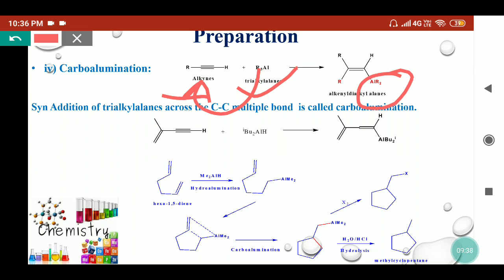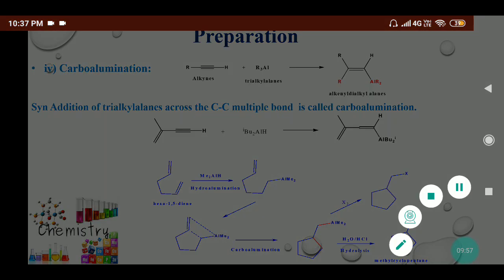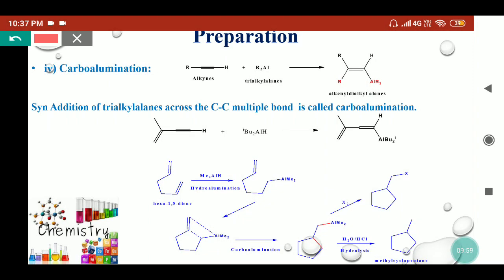And we'll get the vinyl alanes or alkenyl dialkyl alanes. Now if a single compound has both a double bond and a triple bond present, then the alkyl aluminium hydride will react preferably on the alkyne compared to the alkene. Here we can see the example. In this compound there is a double bond and here is a triple bond.